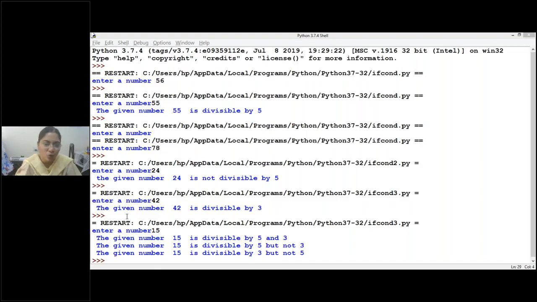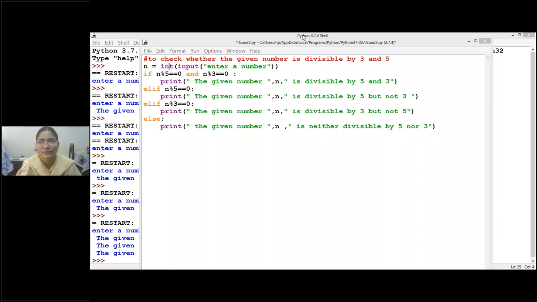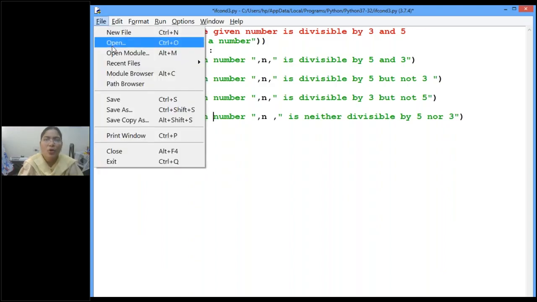So when do we go for loops? See here, just now I have shown you this direct program. In this program, we wanted this condition to be executed only once. Clear? I didn't want to check it repeatedly. Are you following, children? See, for example, how many factors are there for 5 or for a given number? Okay, some number is given. Then one time only we will check.